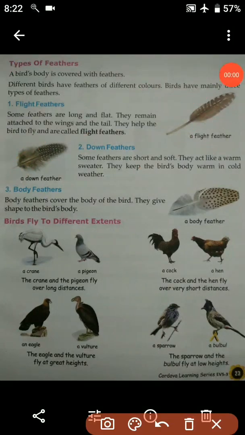Okay? So number 3, body feathers. Body feathers cover the body of the bird. This one is a body feather and it covers the body of the bird. They give shape to the bird's body. So students, the work of the body feathers is to give shape to the body of the birds. Okay. So I hope it is clear to you. There are 3 types of feather: flight feathers, down feathers and body feathers.